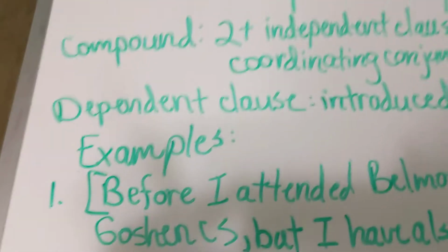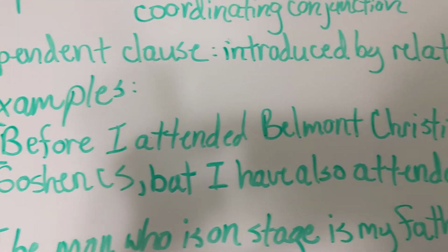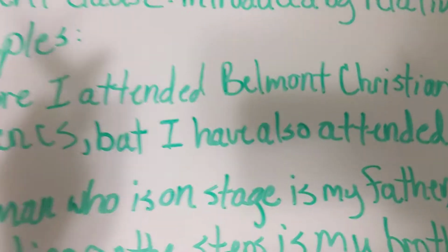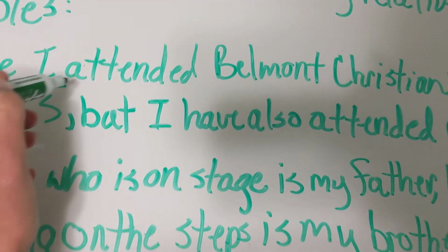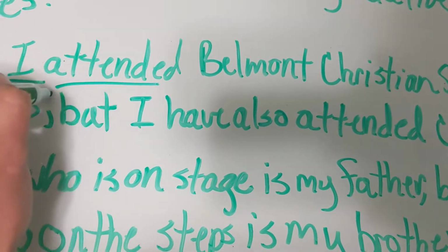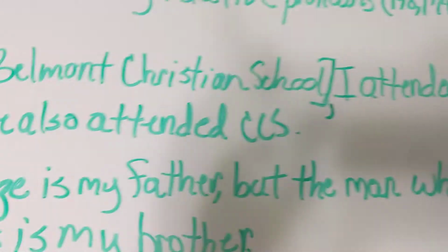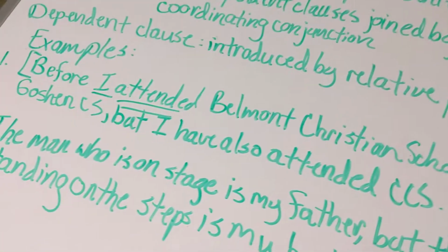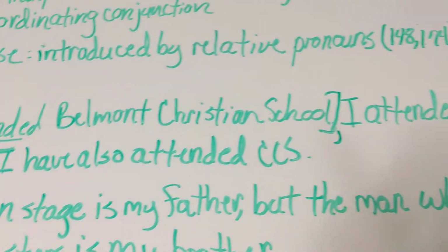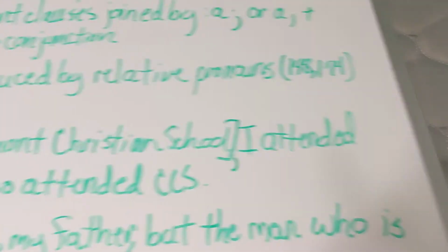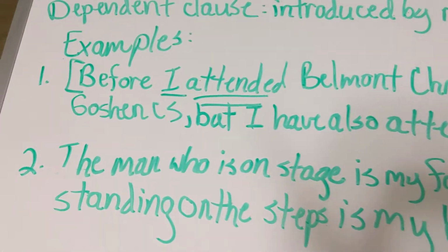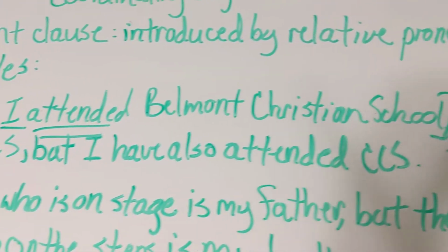I'm going to underline my subject and my verb. So let's look at that one. What's my subject and my verb right there? I is your subject, and then I attended. Very good. So now let's look at the rest of our sentence. I attended Goshen Christian School, but I've also attended Calvary Christian School. Do you see any more dependent clauses in that sentence? Any more relative pronouns?